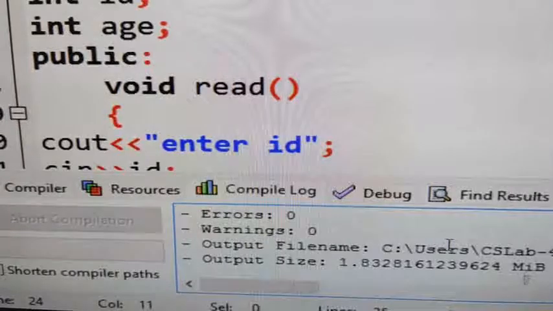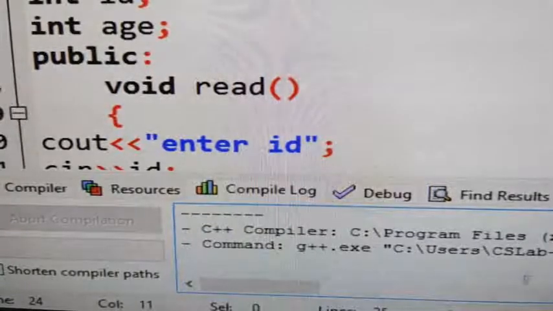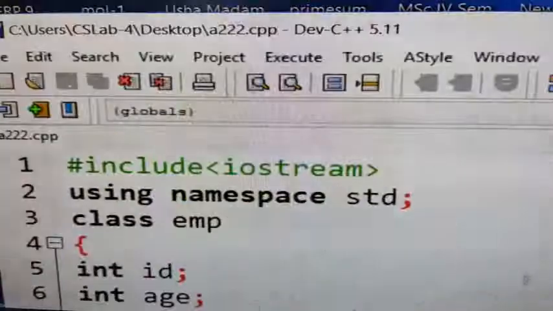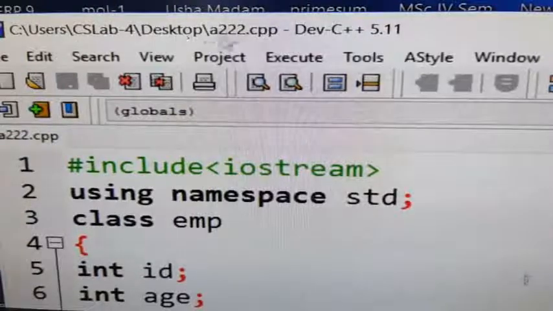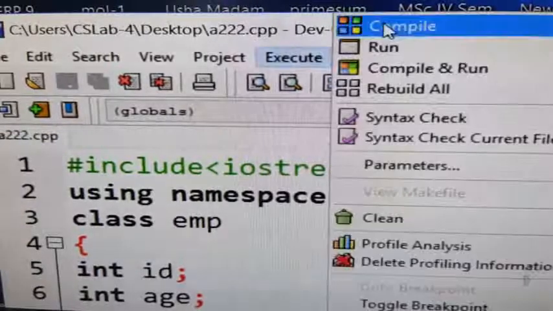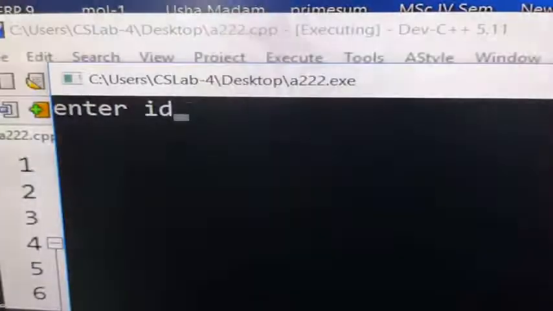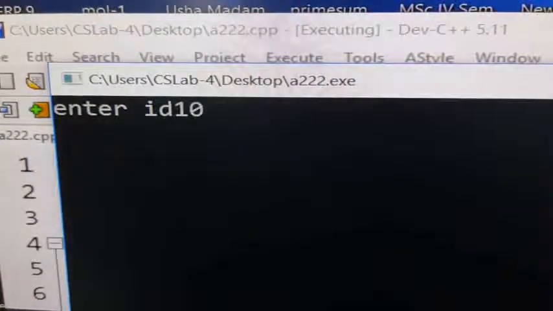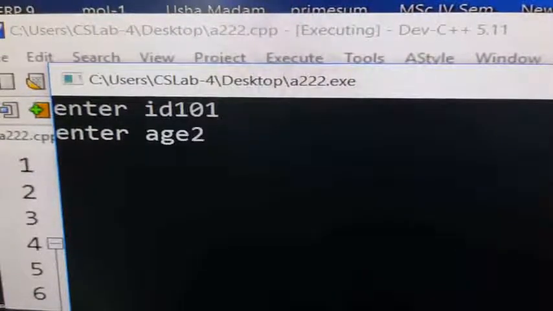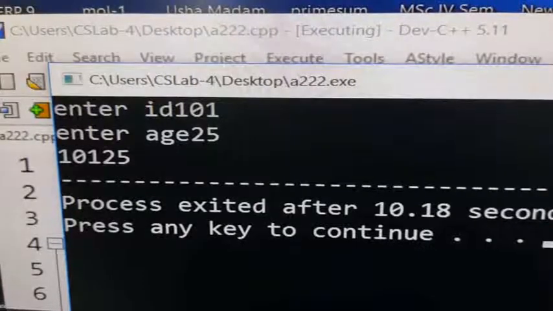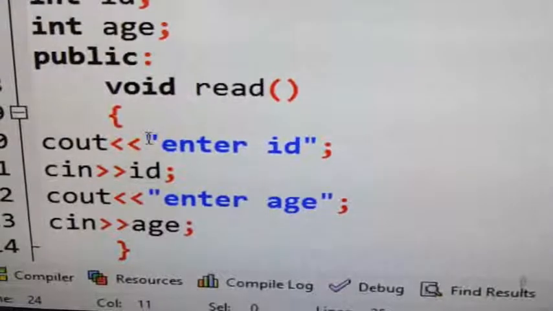Errors 0. Again go to execute, run. So this is your output screen. Here I am giving enter ID 101, age 25. Okay, right. So this is about a function inside the class.